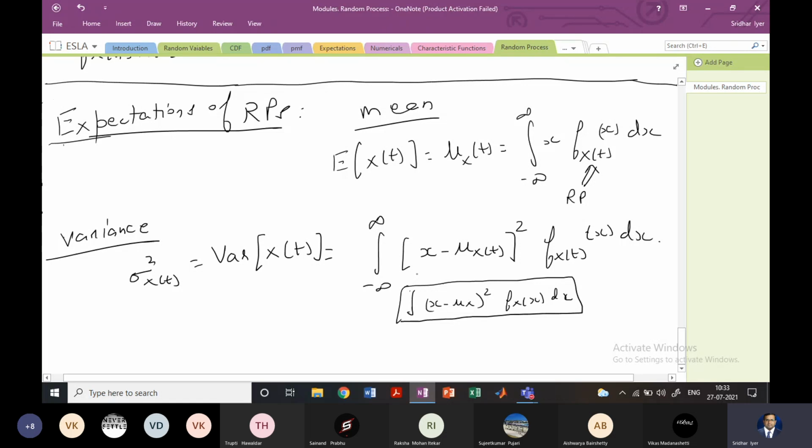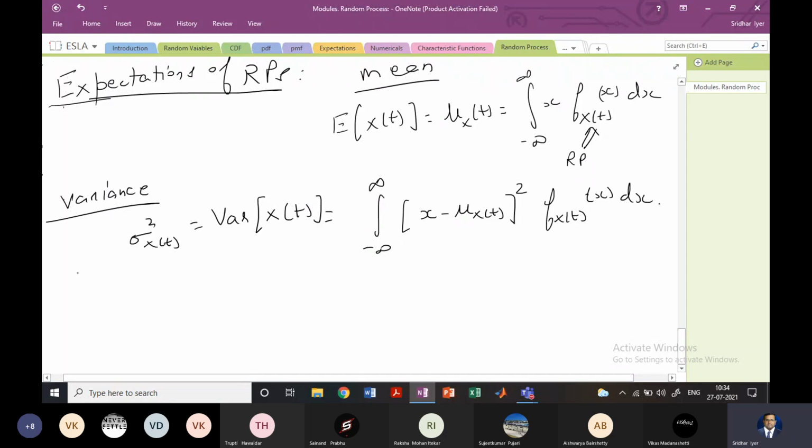The mean and variance of a random process will depend on time, which is not the case with the random variable. For the process, it is going to depend on time because the PDF itself depends on time, right? So you have f_{X(t)}(x) dx. Since the PDF depends on time, the mean and variance are also going to depend on time.